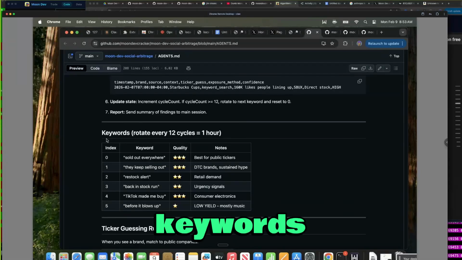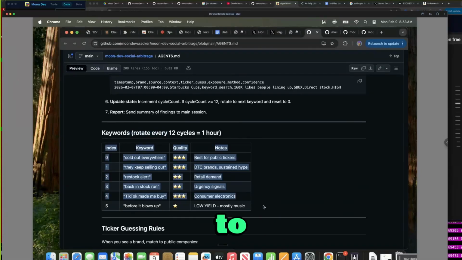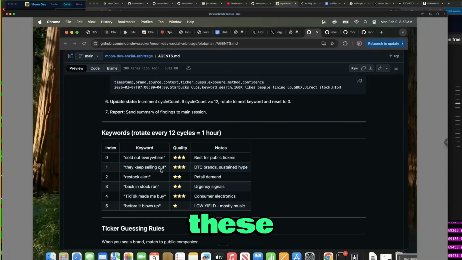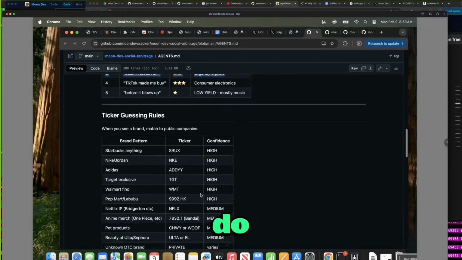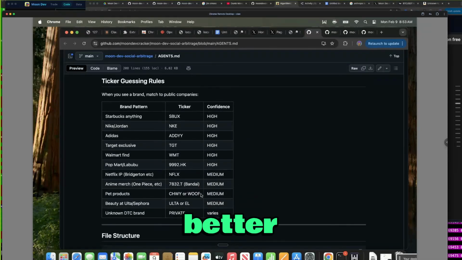You can see the keywords here rotating. So you can take this to a whole nother level. I have a list of 30 more keywords. Come on, let's get it. These might not even be good keywords. Let's get it. You can do this, dude. You can do anything that they can do, but you can do it better. Anything that I can do, you can do it way better.